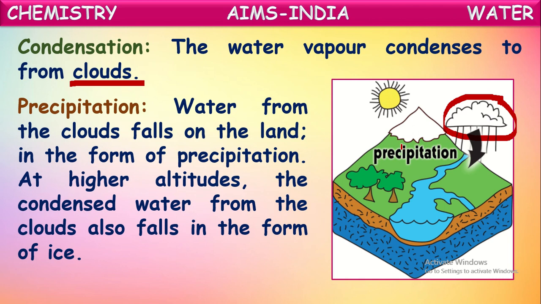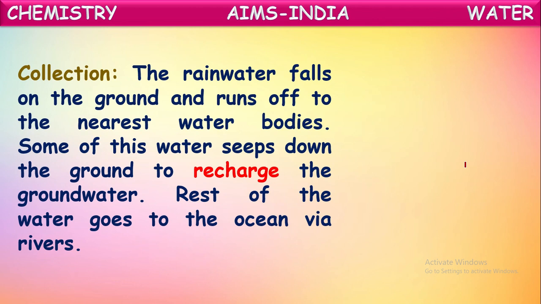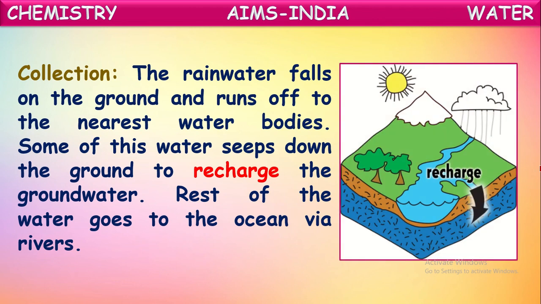First evaporation and then condensation. After that, precipitation. Next, collection or recharge. The rainwater falls on the ground and runs off into the nearest water bodies like lakes or streams or rivers. Some of this water seeps into the ground to recharge the groundwater. So what happens when it rains? The water slowly passes into the streams. Those streams reach the lakes or rivers, and finally it reaches the oceans.